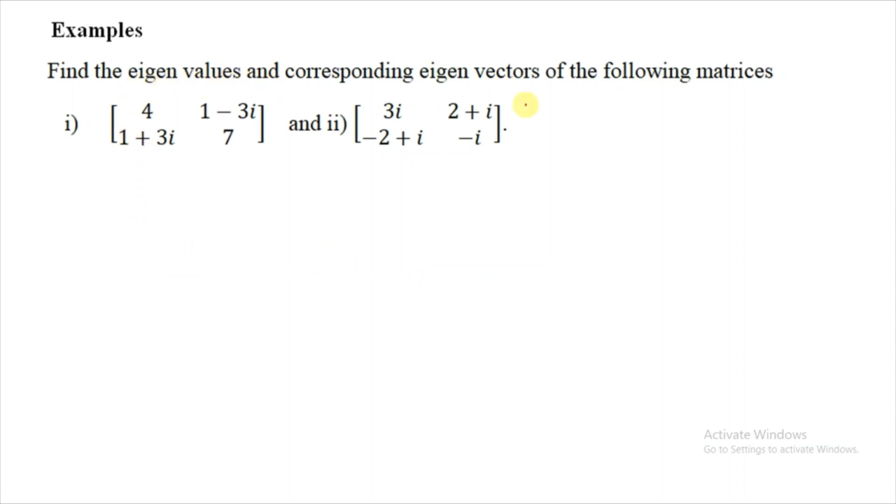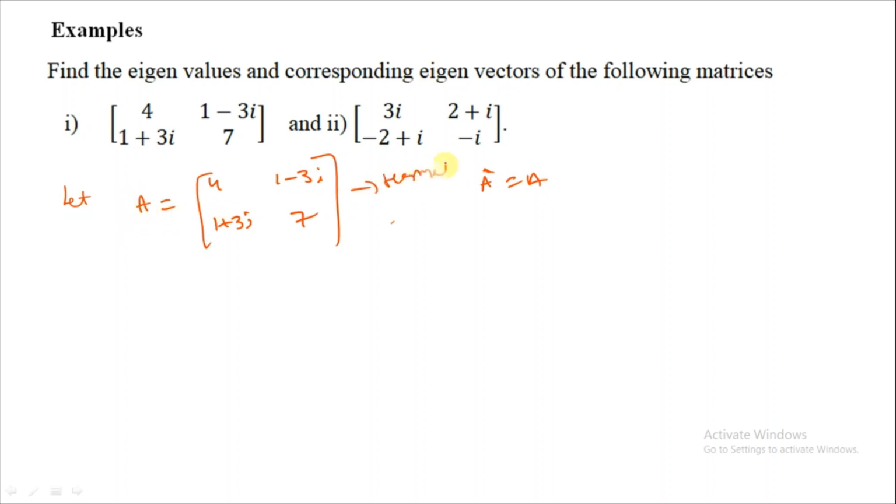Find the eigenvalues and corresponding eigenvectors of the following matrix. Take this first one. Let A equal to [4, 1 minus 3i; 1 plus 3i, 7]. Now A star equal to A conjugate transpose, so this is a Hermitian matrix. We already know how to find eigenvalues and eigenvectors of a real matrix. This is a Hermitian matrix, so the eigenvalues should be real. Now we'll see.